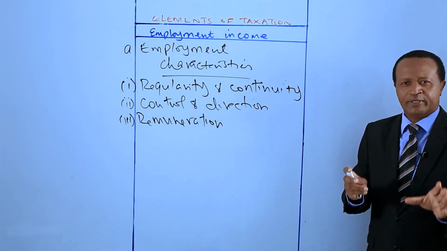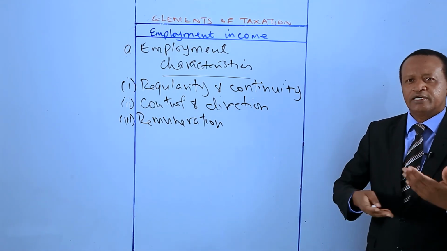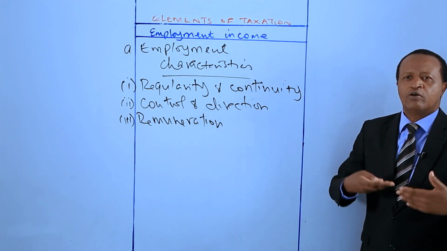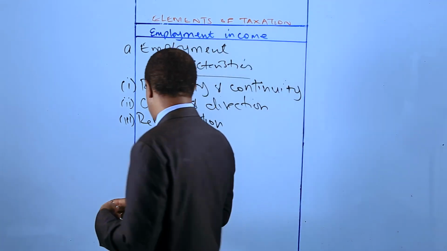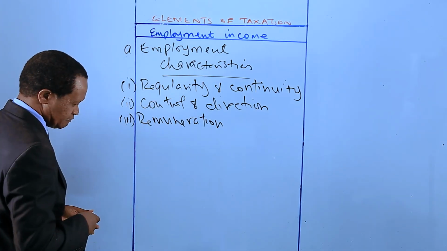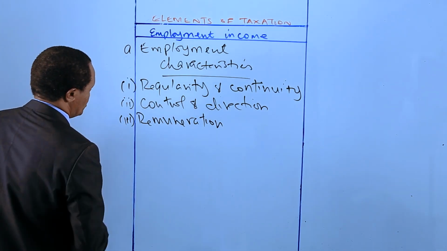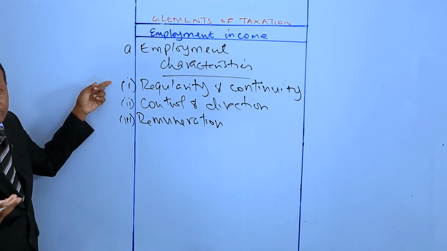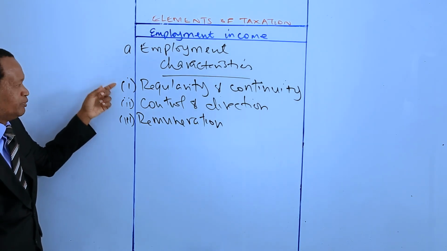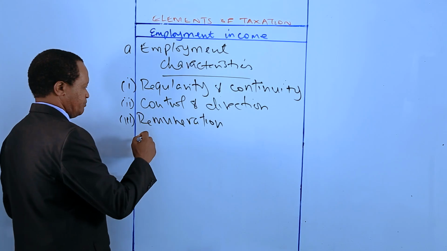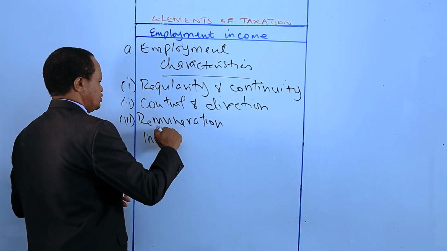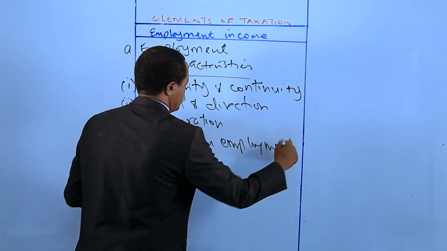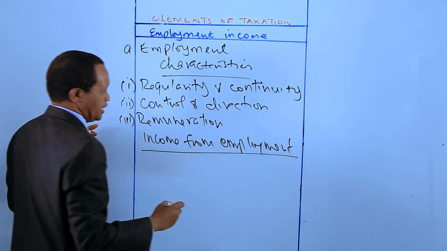So we've defined employment. We've analyzed the characteristics. We can briefly discuss income from employment. Let me put it down. Income from employment.